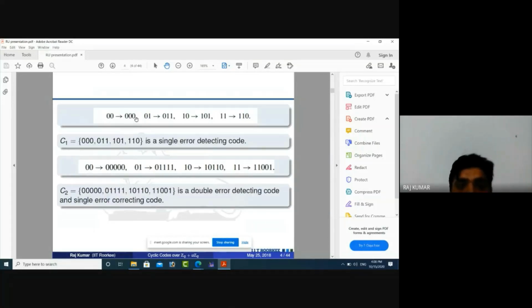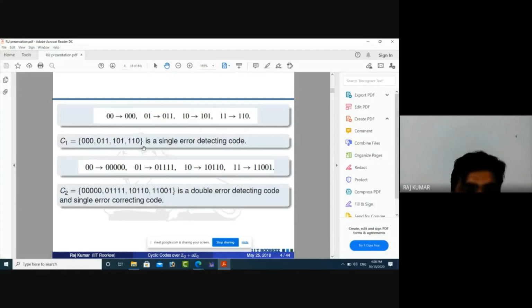Now I am adding one extra digit in all these messages. This is called redundancy, and this is the main work done by channel encoding. Now 00 is encoded as 000. That means I am adding a last digit here. For 01 I am adding a last one, so this message becomes 011, 10 becomes 101, and 11 becomes 110. That means in the last digit I am adding some extra bit. Now our message set becomes 000, 011, 101, 110. I am denoting this set of messages by C1.